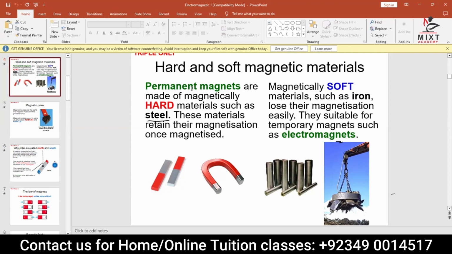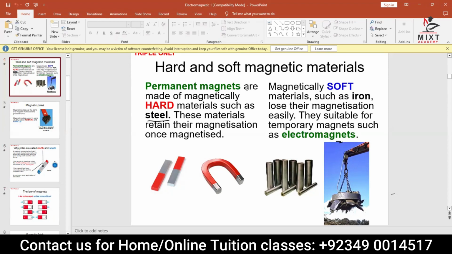So why we call them hard magnetic material or soft magnetic material, there is a reason behind it. The hard magnetic materials have a tendency to become a permanent magnet. If you want to magnetize them, they will magnetize permanently and they will not demagnetize once you remove the force or whatever you applied. On the other side, soft magnetic materials are as per your wish. They will become a magnet once the phenomenon is applied, and once it is removed, they will come back to their original state.